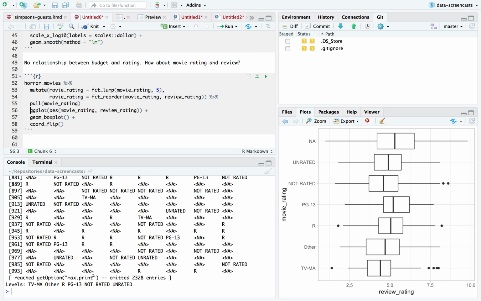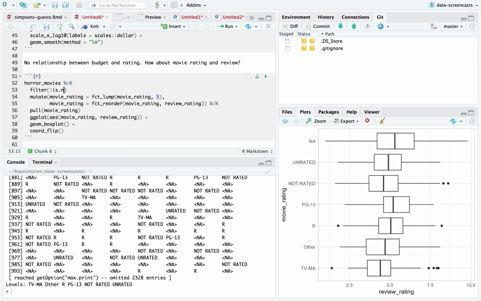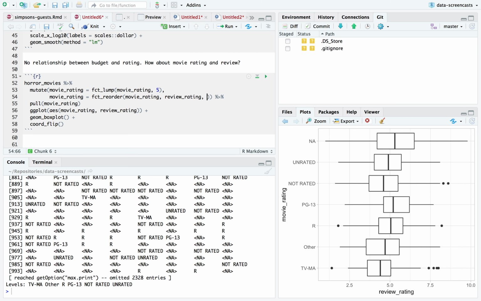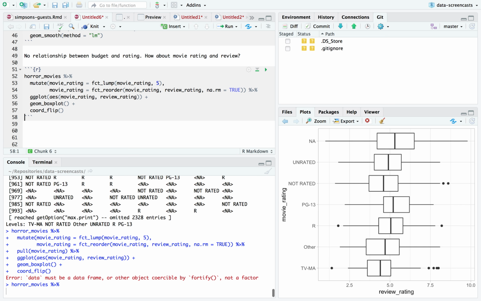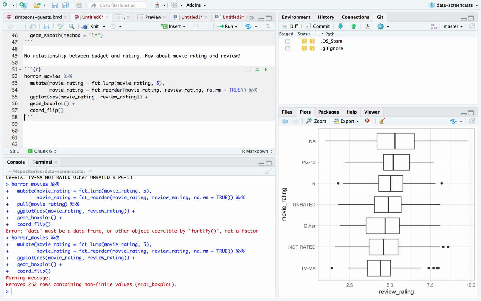Well, no, this looks ordered, but they don't feel like they're ordered. Let me try not is.na. Oh, okay. My issue is I need to do fct_reorder na.rm equals true. Here we go. na.rm equals true is important in fct_reorder.